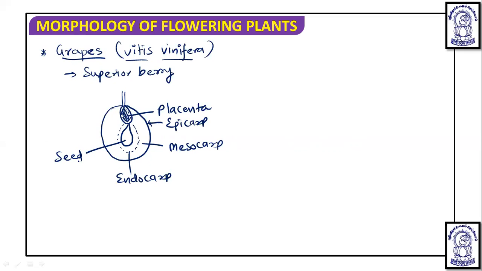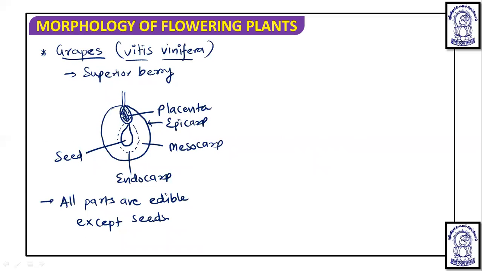So this is the grape where, if you see, all parts are edible, including placenta, except seeds.